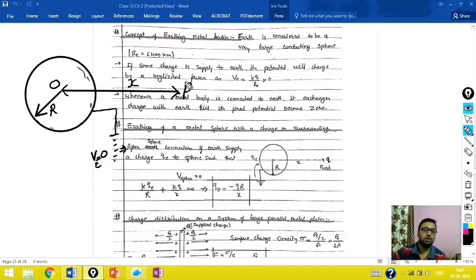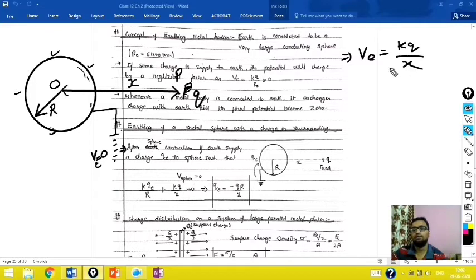Now you can understand that suppose at this point P the charge is small q. Then due to this small charge q, if I ask you how much is the potential on this surface, you can calculate the potential at the center. The potential at the center will be VO equal to KQ upon x, and inside the metal the potential at the center and the potential on the surface are the same.